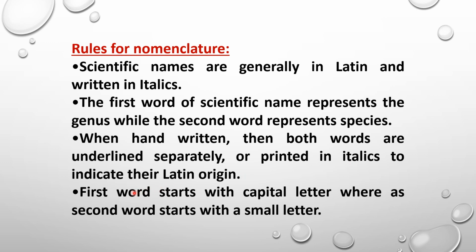Another rule is that the genus name, that is the first word, starts with a capital letter. That means the initial of the genus name is always capitalized, whereas the second word starts with a small letter. That means the species name always starts with a small letter. So these are the rules which we should follow while writing the scientific name of any living organism.